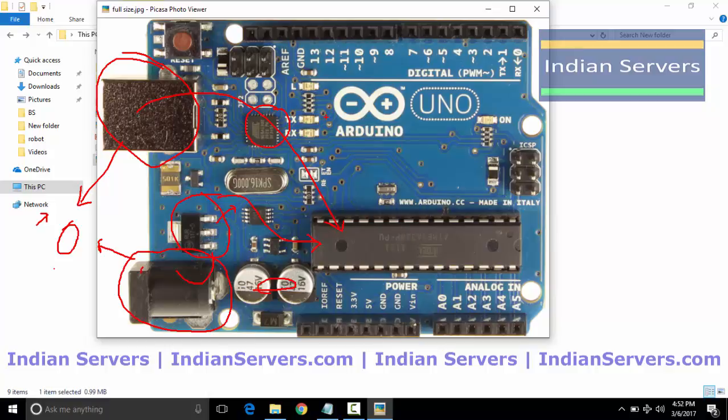Here you can see the status indicators for transmitting and receiving. Whenever Arduino is communicating with one other device or other Arduino through serial communication, by using these indicators, you can see the status whether it is transmitting or receiving the data.